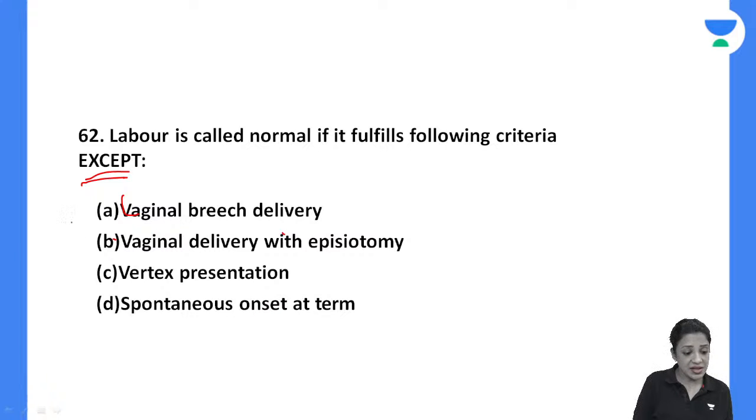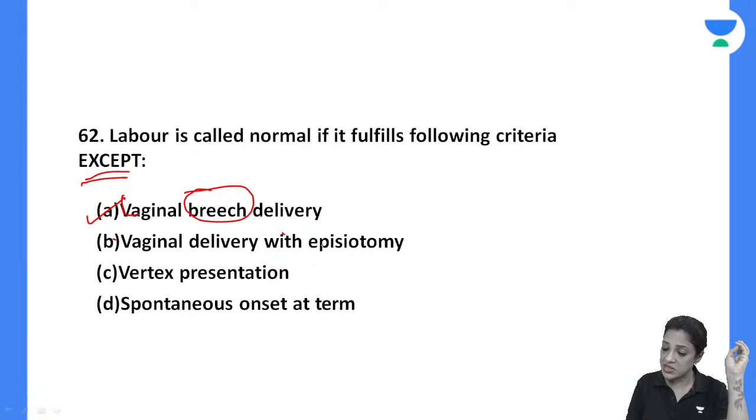A. That is the answer, not B. What is not normal is a vaginal breech delivery. Anything which is normal, that is spontaneous onset with vertex presentation without any undue prolongation. The partogram is absolutely fine. Natural termination with minimal aids, no PPH, without having any complications to the mother and the baby. That is a normal labor. But vaginal breech is not normal.